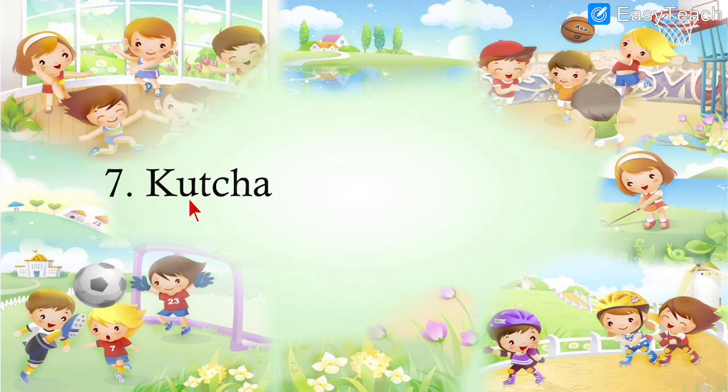Kutcha. Kacha. We had learnt in the lesson a house made of mud and straw is called Kacha house. It can fall down easily, but Pakka house cannot fall down so easily. Next, number 8.